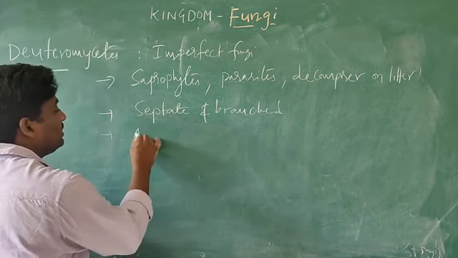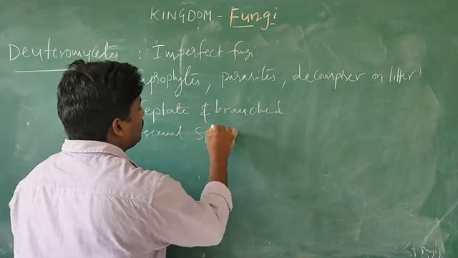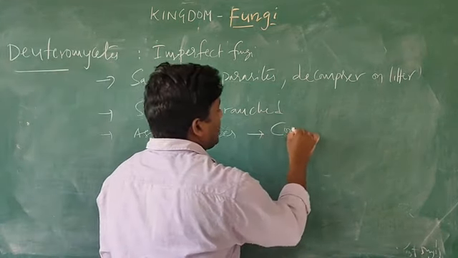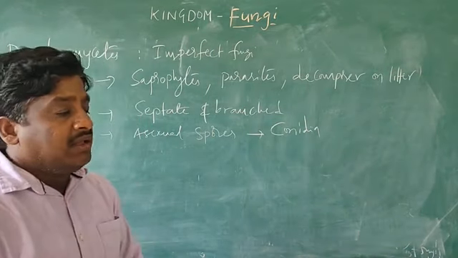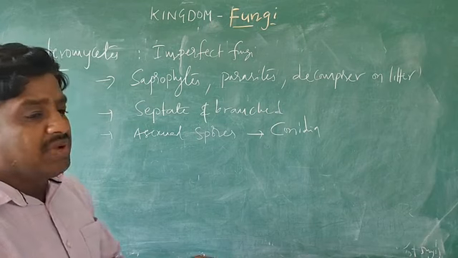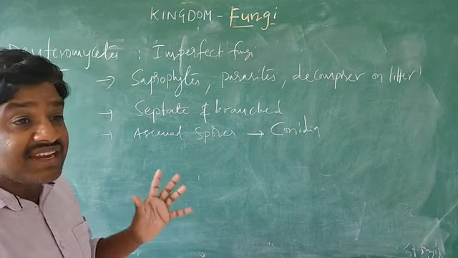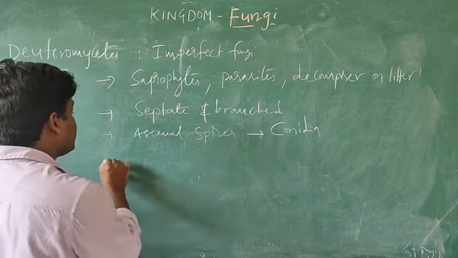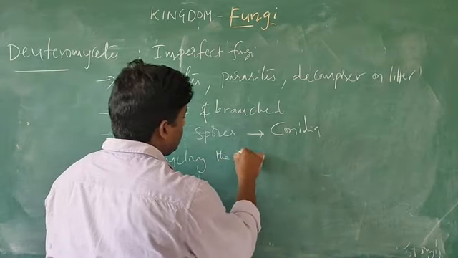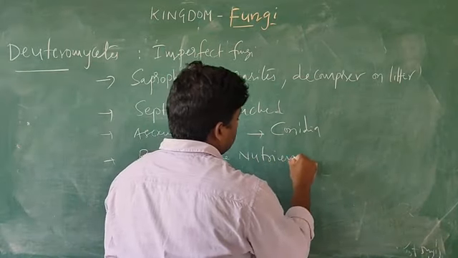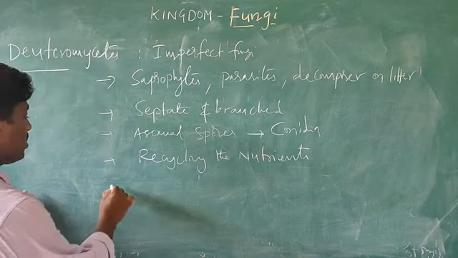The asexual spores are conidia. How conidia form, we have already said. Also vegetative reproduction is by fragmentation, and these organisms are recycling the nutrients. Recycling the nutrients.